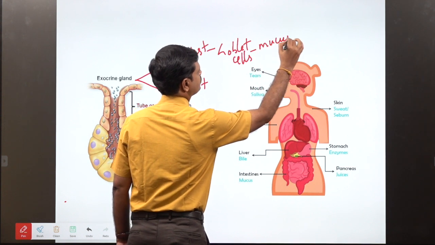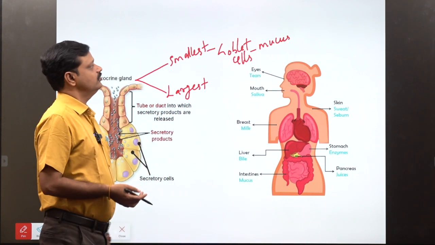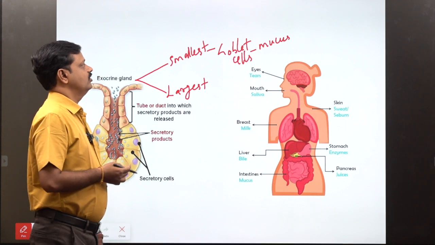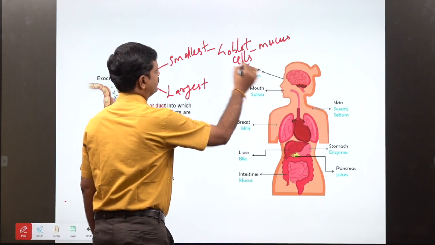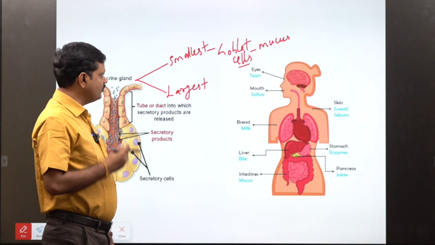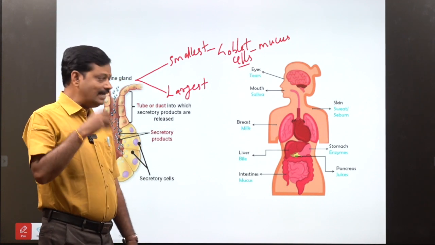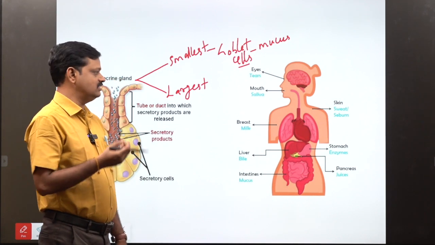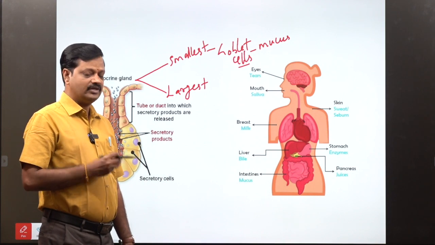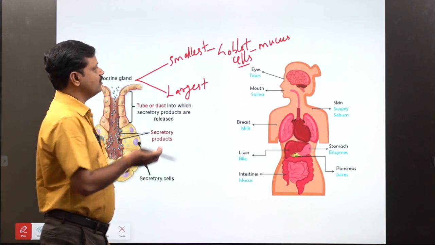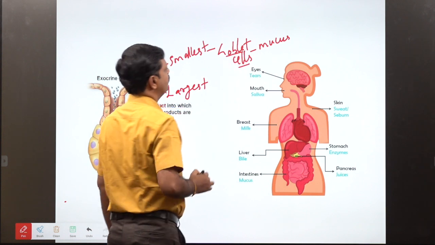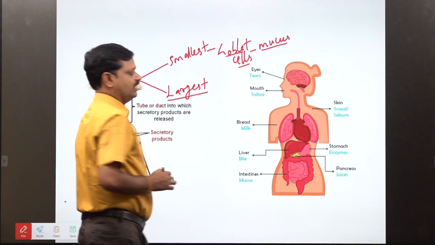Goblet cells are located in the respiratory tract and digestive tract.